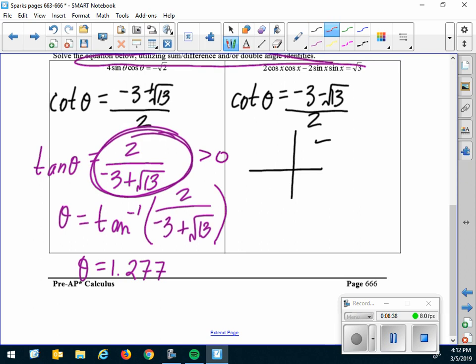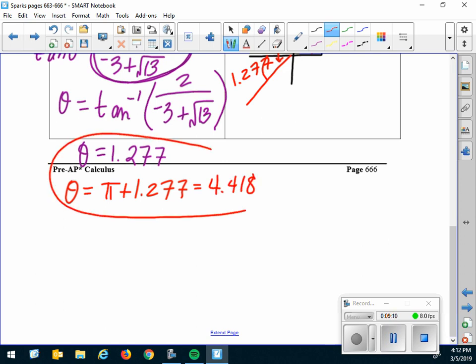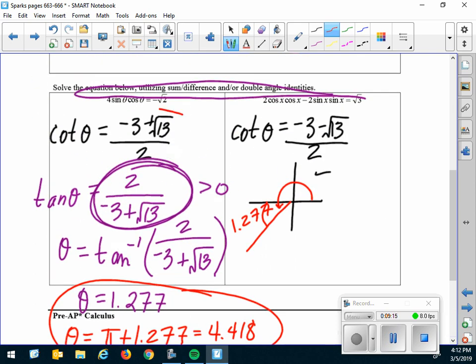Then I need that reference angle in quadrant 3. So it's pi plus 1.277. Run that on your calculator. 4.418. There are the two angles that answer this part.